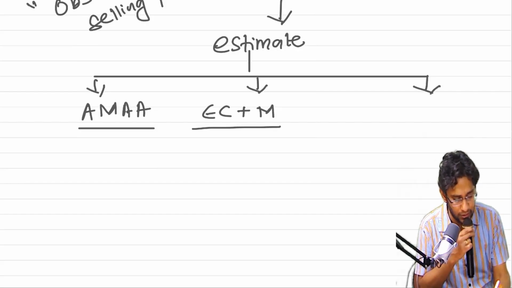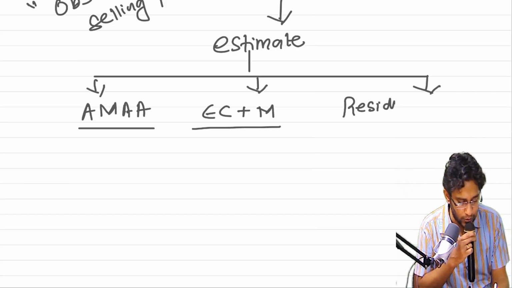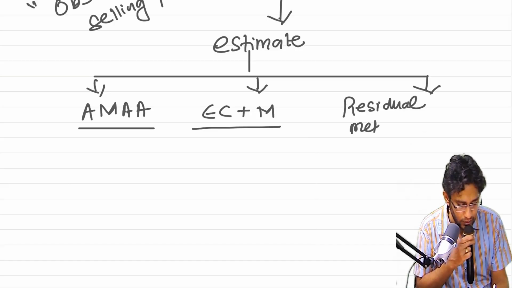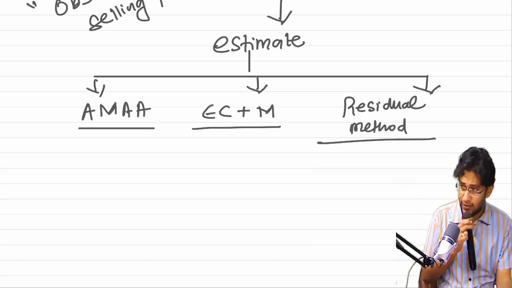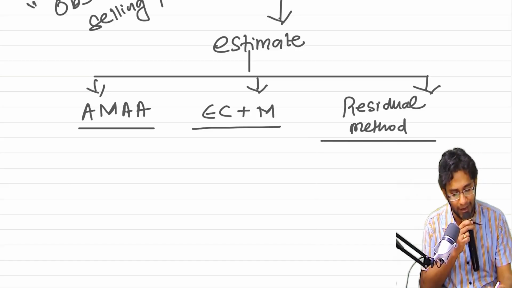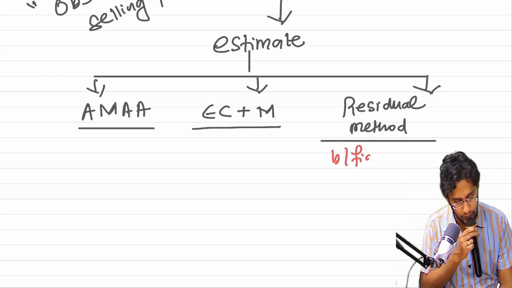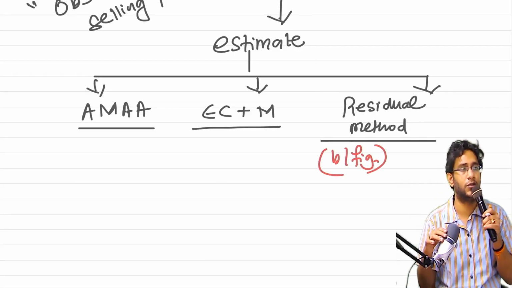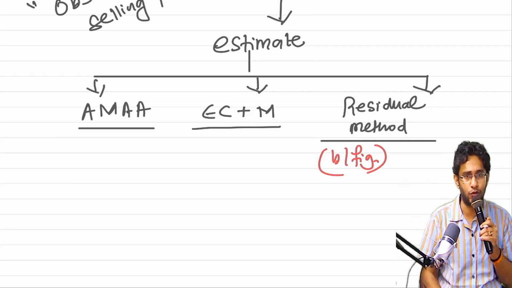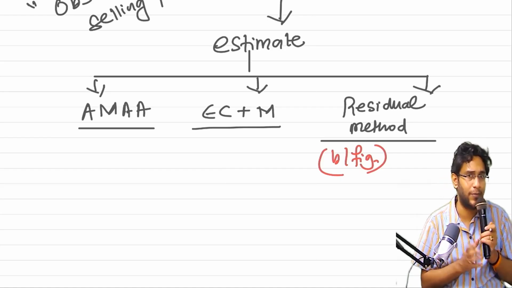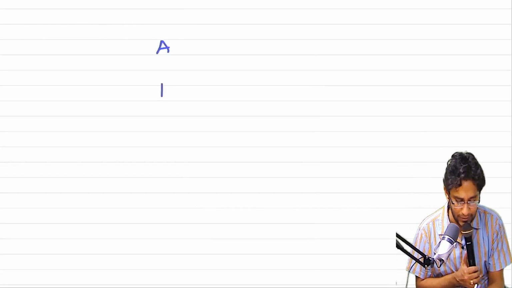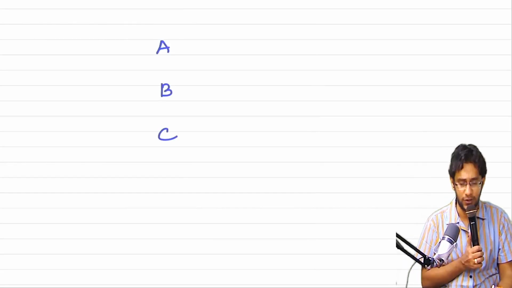The third method is called the residual method. Honestly speaking, the residual method is not a method. It is a balancing figure approach. I will show you how to do it directly with numbers. Watch. There are two issues here. If you are not careful, you will mess up the entire thing. There are 3 POs in a contract.